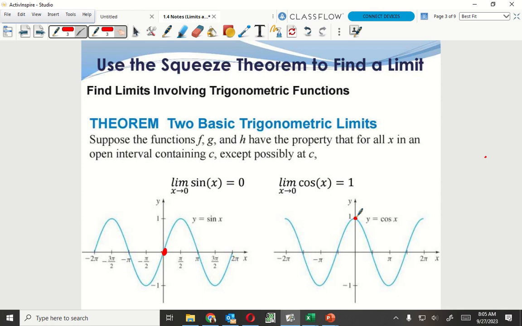So sine and cosine do not have any restrictions on their domain. It is a wave. It goes all the way to the left and all the way to the right. So the domain for that is going to be from negative infinity to positive infinity, like this. Now, here's another thing we should talk about. Is infinity ever bracketed? Never. Why never? Because it's not a number. It's not somewhere on the number line. So it cannot be equal. It's an idea. So it can approach infinity, but cannot be equal to infinity.